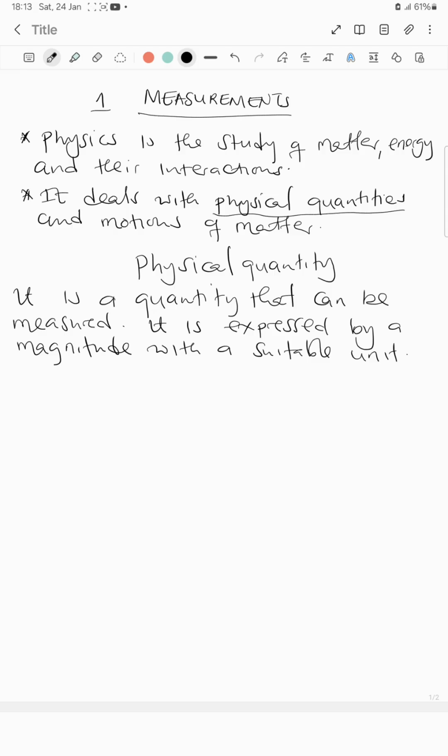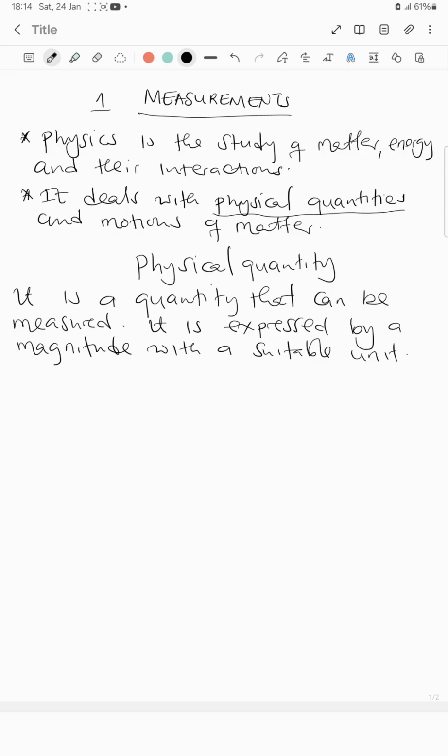When you measure something, it needs to have a magnitude, which means a size. And after you have measured and it has a size, there should be a unit, either in kg or centimeter. So a physical quantity can be measured, and it is expressed by a magnitude, which is the size, and it's supposed to have a unit.